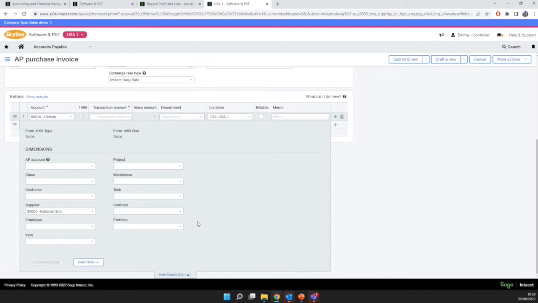The benefit of dimensions then is that on any of the reports that we run in Intacct, we can run based on those filtered dimensions. That means potentially if we're raising a purchase invoice that was related to a purchase specifically for one customer, whilst we might not want to link those together, we could still tag the customer and then run P&L reports by customer, for example, which could show us our revenue and expenditure for that individual customer.